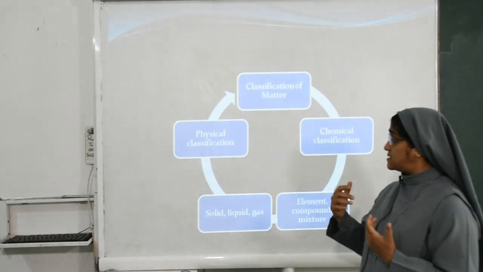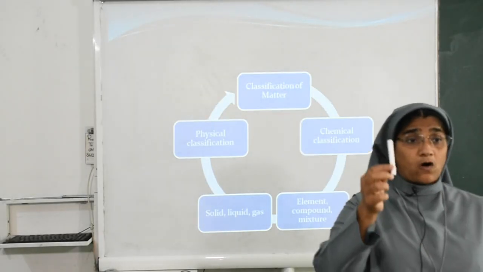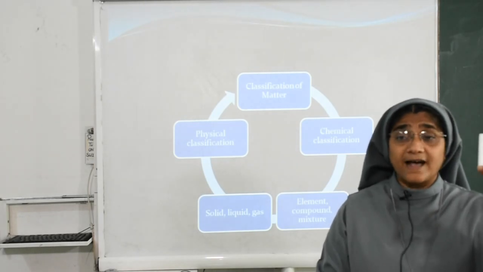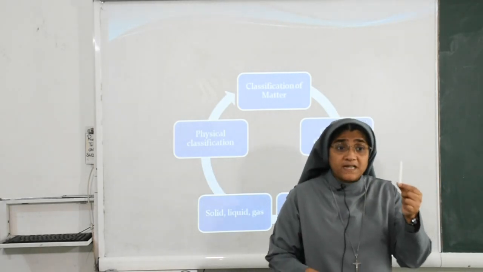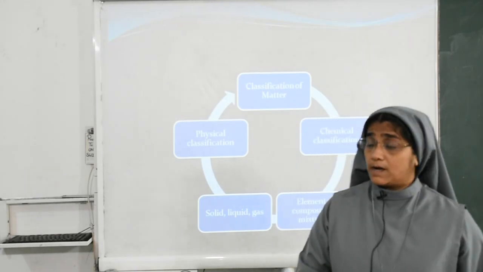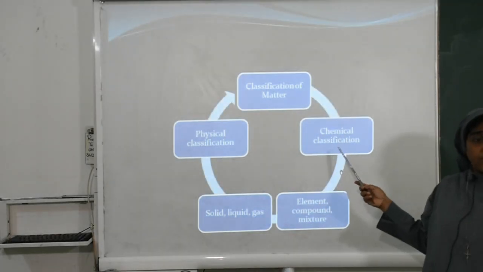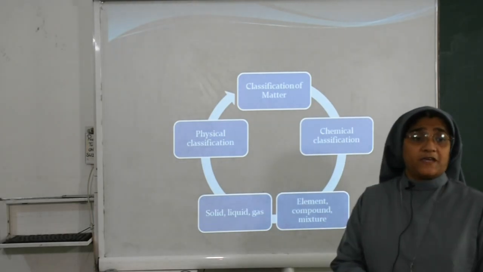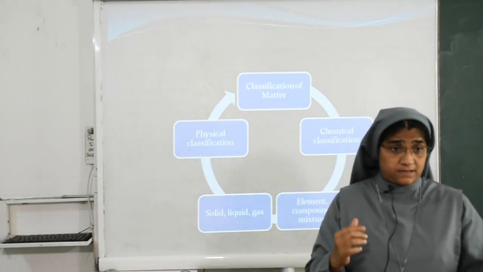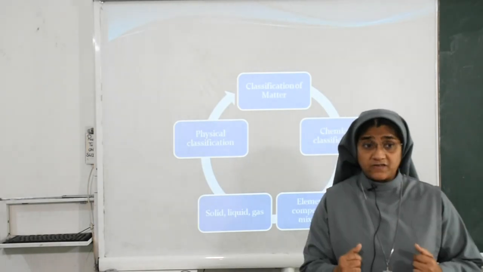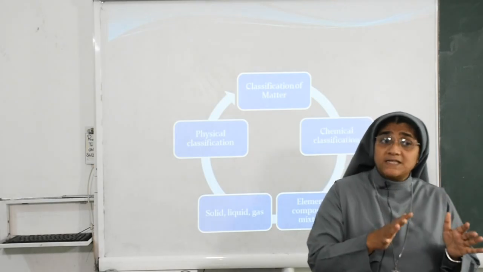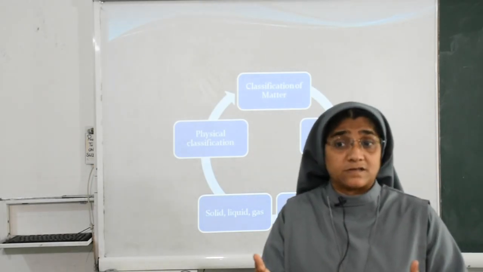You can see that this is chalk. Chalk has color, it has size, it has shape. So it depends upon the external features. Now we will go to chemical classification. Chemical classification is done on the basis of chemical properties, that is reactivity, ability to rust, solubility. So it depends upon the internal features.